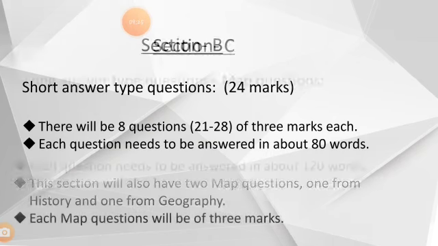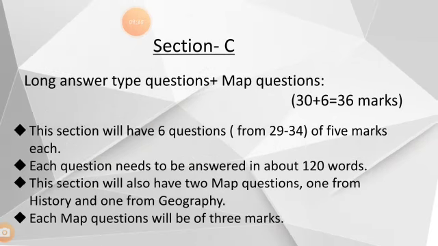If we move to section C, that is the long answer type questions. Along with that, map questions also will be asked. So the total is 30 plus 6, that is 36. Why 30 plus 6? It means the map portion carries 6 marks. Got it? Now we'll see the following.